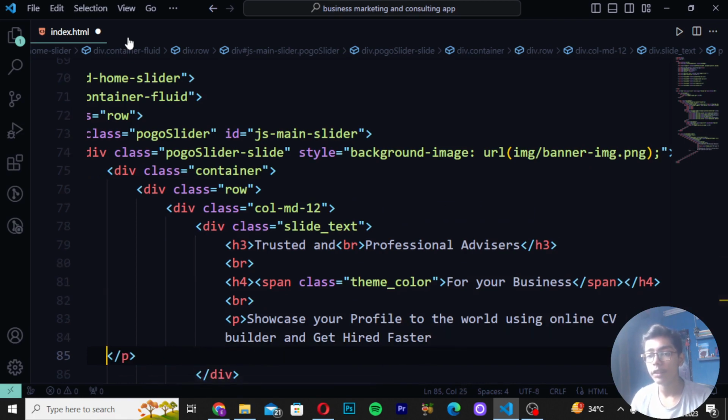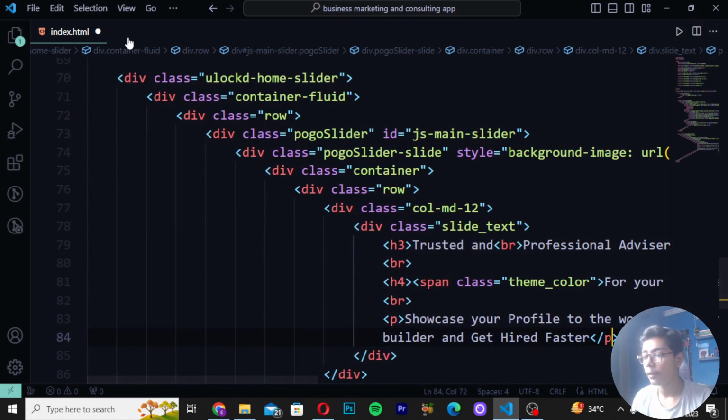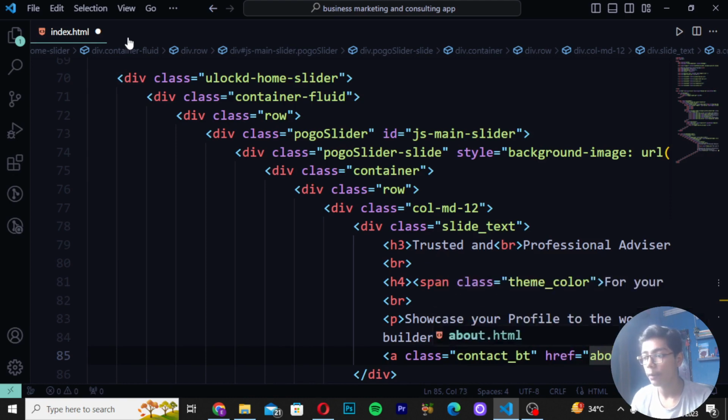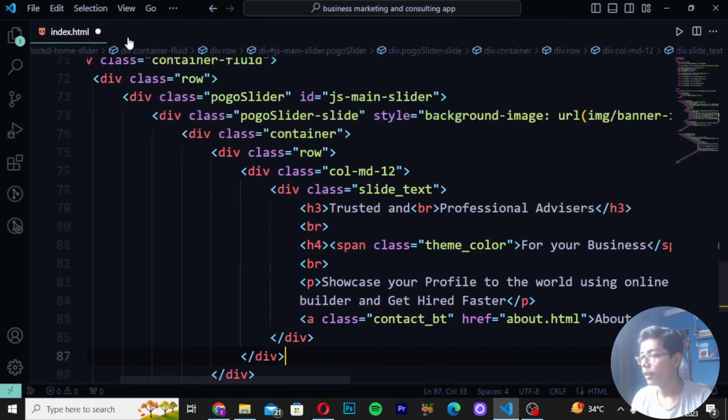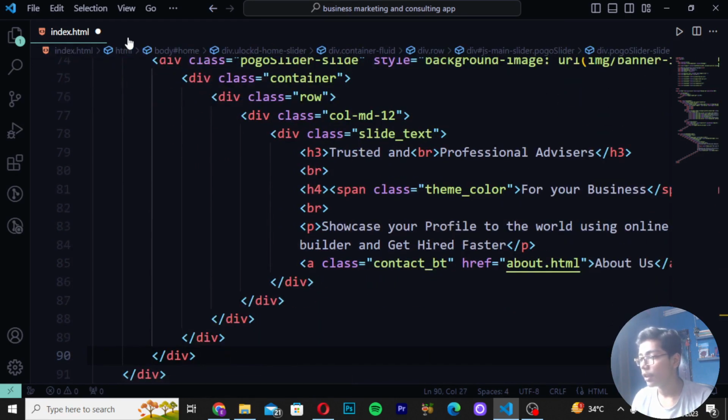Then here you have to just now do one thing, like here I will be now just moving down and then create a tag, and then you have to just move. Then here I will be writing contact GT. Then you have to write here href about like this, and then you have to write here about us. Then when you have written that, you have to move after the 5 divs here.